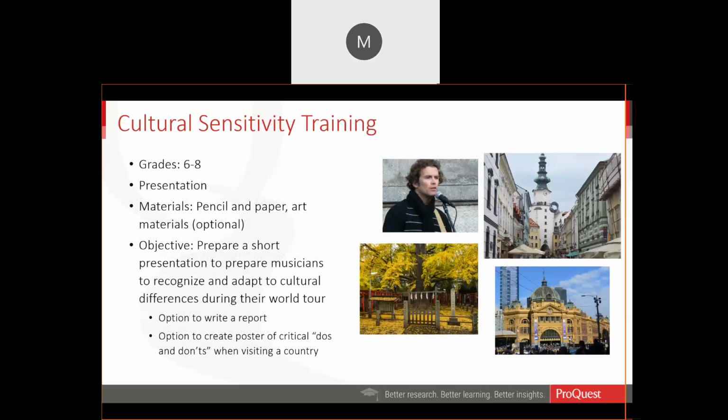But for grades 6 through 8, so maybe a presentation on a music group that's going on a world tour, and where are they going and what do they need to know, how do they need to adapt to the cultural differences during their world tour. And this could be not only a presentation, but it could be an option to write a report. It could be creating a poster of what to do, what not to do, how to be sensitive during this world tour and visiting other countries.